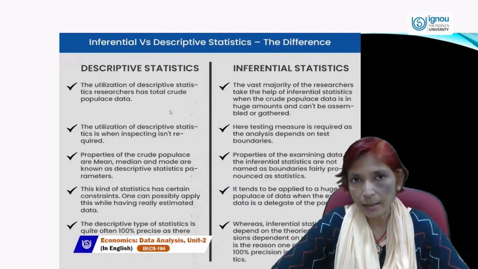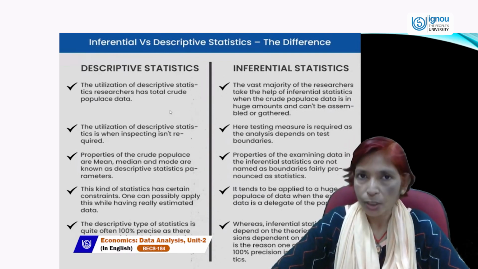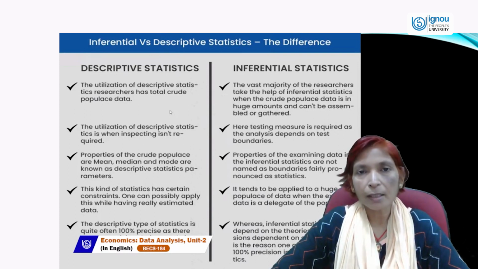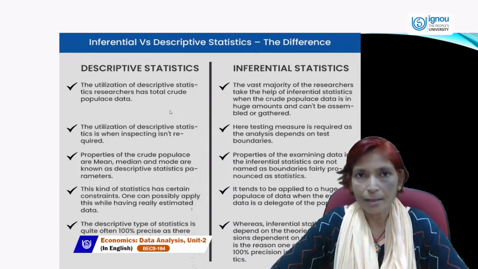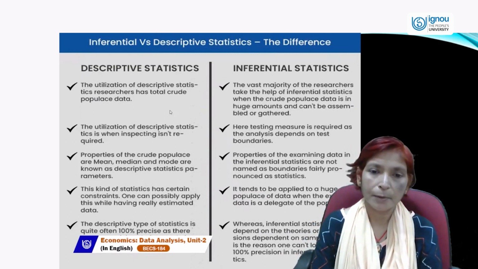After analyzing it, we can interpret it or draw conclusions. While we draw conclusions, that is included in inferential statistics. That is the part of inferential statistics.